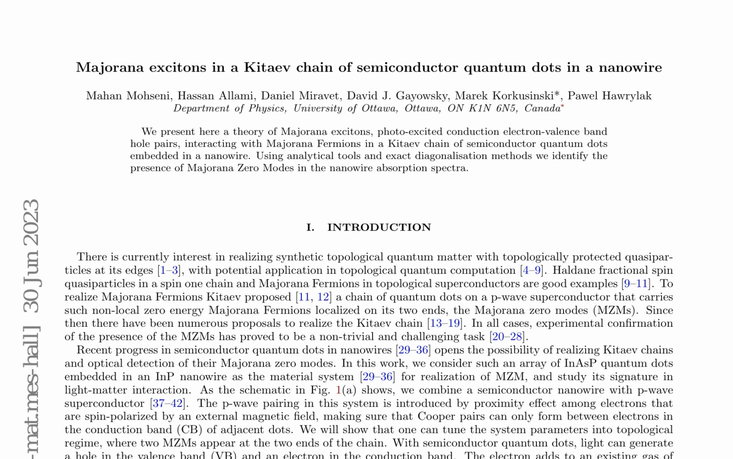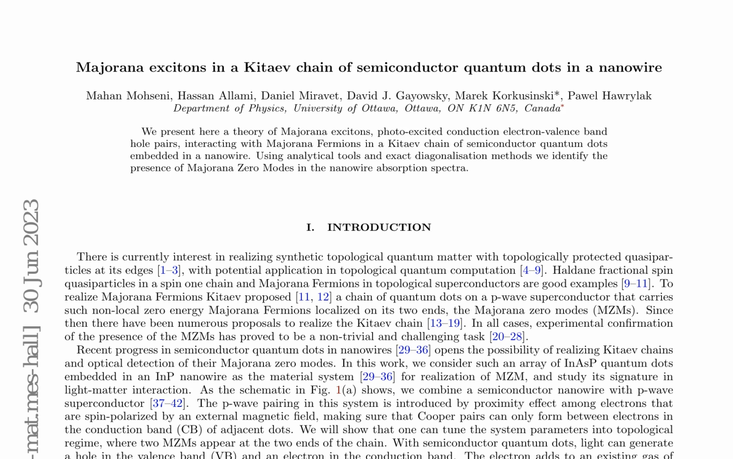In the context of synthetic topological quantum matter, the Kitaev chain has garnered significant interest due to its potential in realizing non-local zero-energy Majorana fermions at its edges. These quasi-particles are crucial for topological quantum computation. This paper proposes a new approach to detect these Majorana Zero Modes, MZMs, through their optical signatures in the absorption spectrum of a semiconductor nanowire.